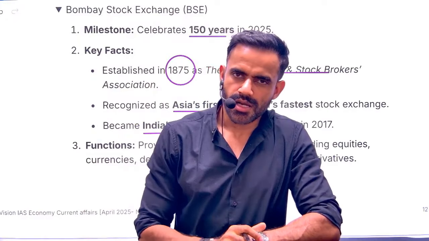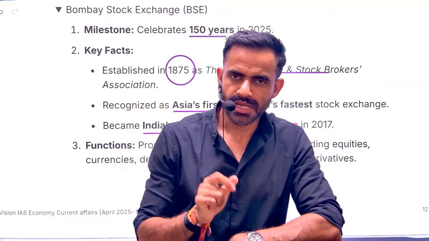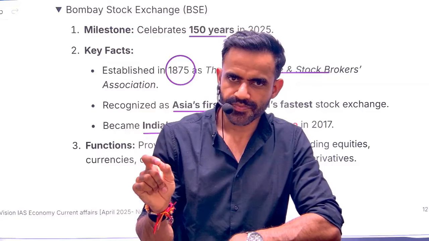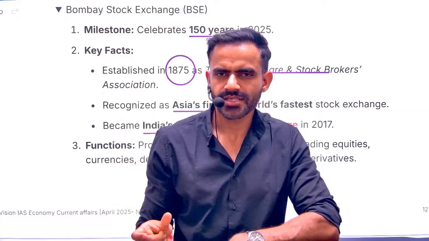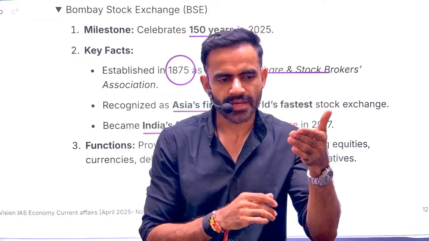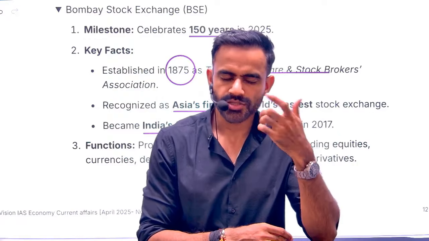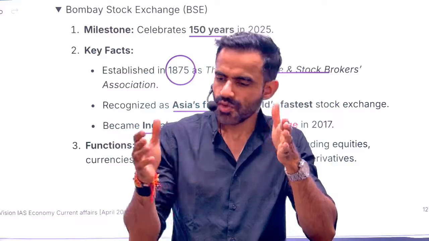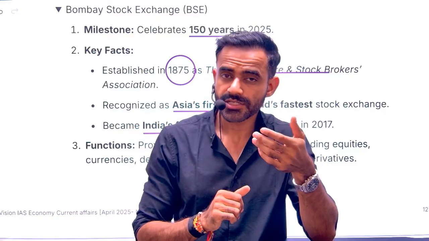Okay. 2-3 important things are there. You are an investor. You will purchase shares. These shares are listed on the stock exchange. So stock exchange is nothing but like a vegetable market. In vegetable market, you will get vegetables. In stock exchange, you will get the shares or stocks. Okay, you are going to purchase these shares or stocks with the help of a broker. For example, Zerodha is a broker.